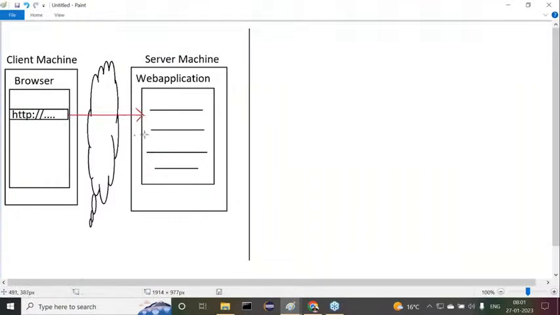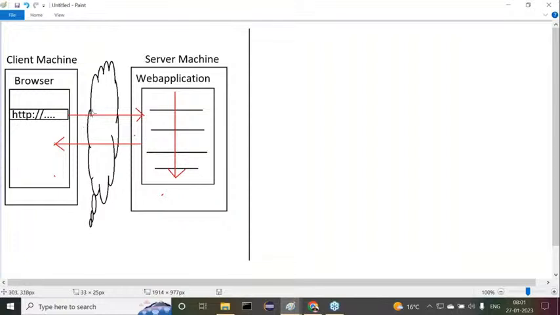The server will take that request, identify the web application, and execute the total web application. By the execution of this web application, it generates some response. That response will be given back to the browser through the network.